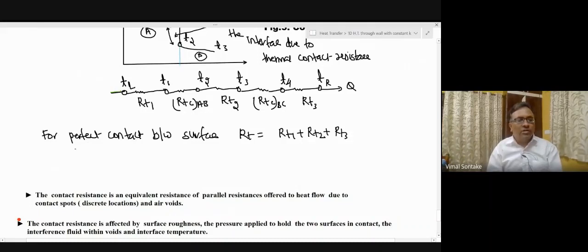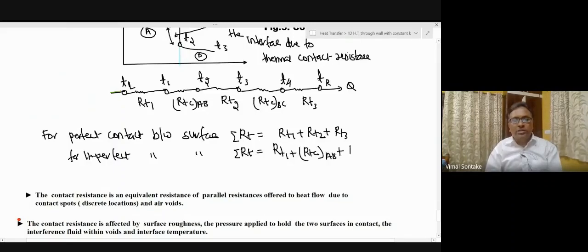And for imperfect contact between surfaces, R total will be RT1 plus RTC AB plus RT2 plus RTC BC plus RT3.